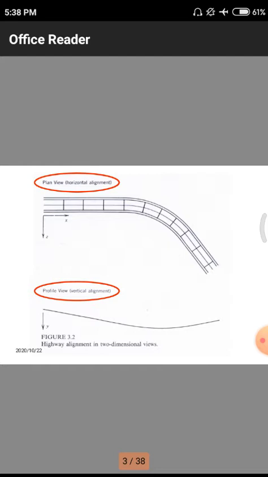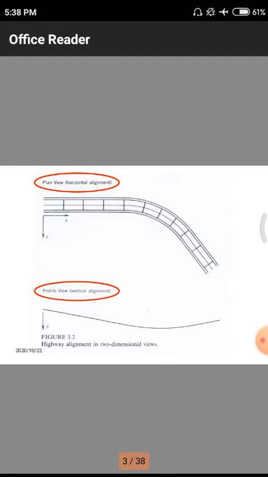Here we have a particular road with different sections, 1 2 3 4 5 6 7 8 9 10. Here we are observing 10 sections of a particular road, but the road is aligned with respect to the x direction and z direction. That means there is no y direction in the first plane.